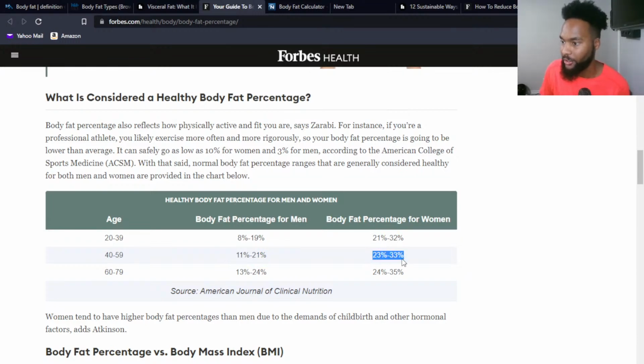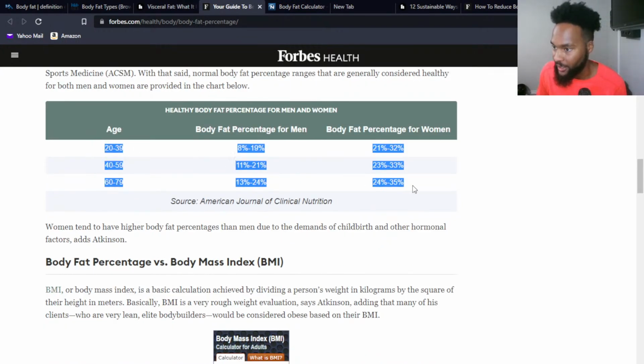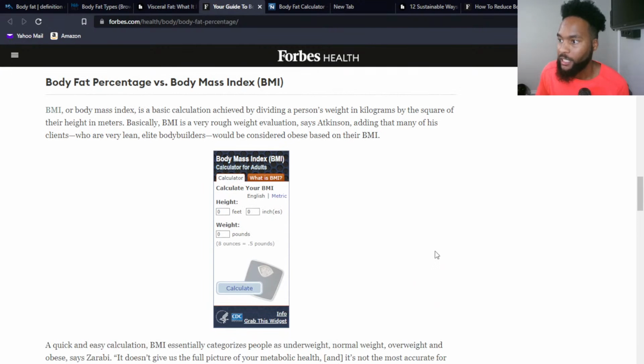Here, about 33 for women as a max, about 21 for men. The reason women have a little more is because they have to bear children. That's why their body fat percentage numbers are always going to be higher than men's. So that's just a couple of ranges to think about. If you get yours tested, these are some ranges you can remember that you want to be in.